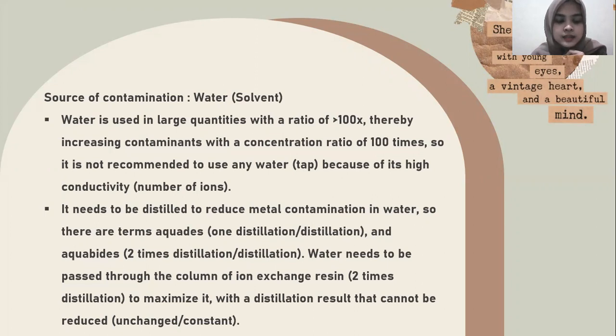So there are terms such as single distillation, double distillation, and deionized water. Water needs to be passed through a column of ion exchange resin before mixing it with a distillation result that cannot be reduced or unchanged.